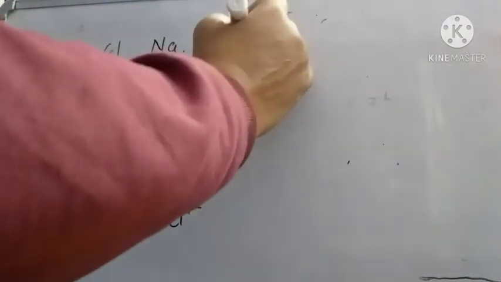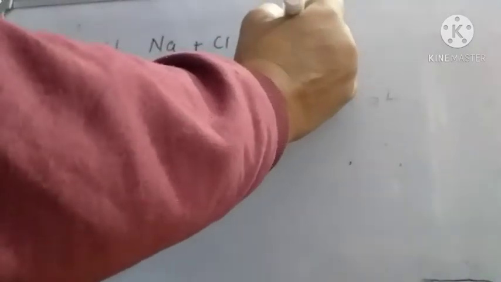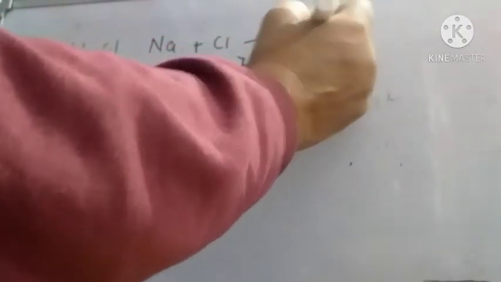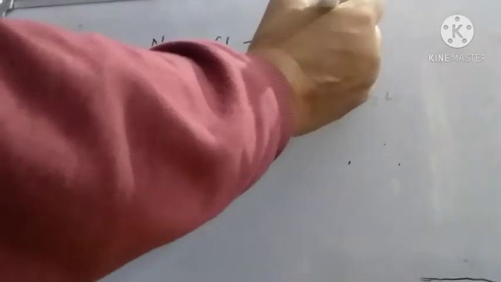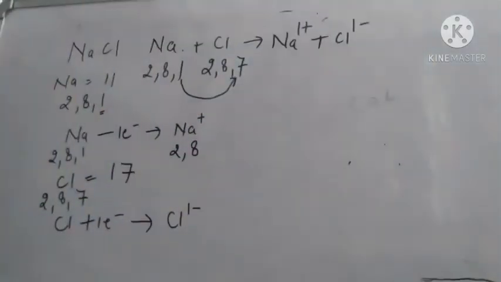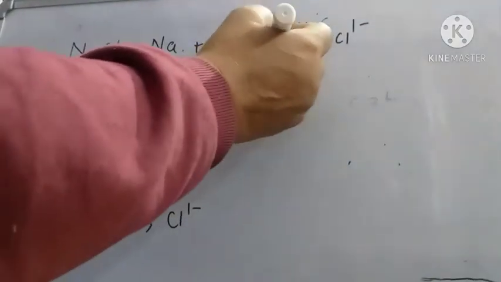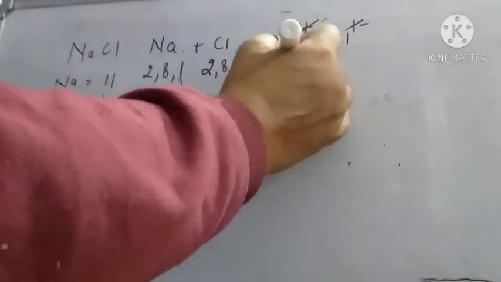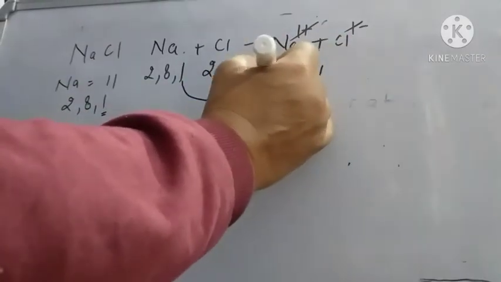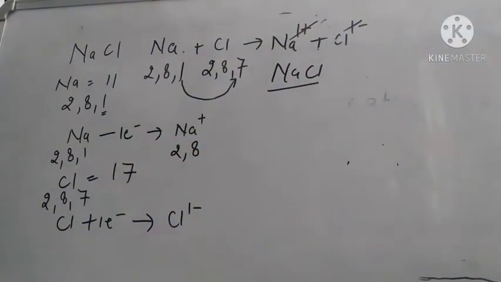Now we can see that the formation of sodium ion and chloride ion is taking place. So the sodium and chloride ions will form a compound that is known as sodium chloride.